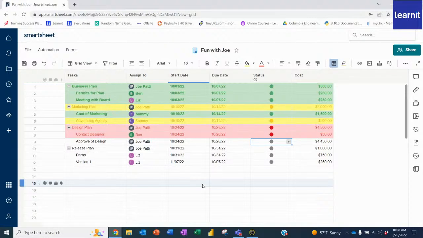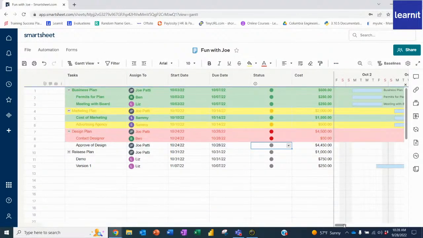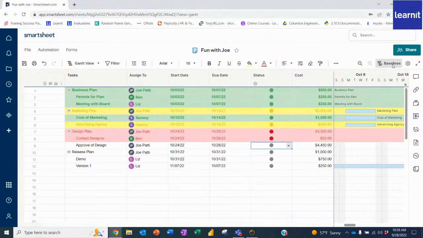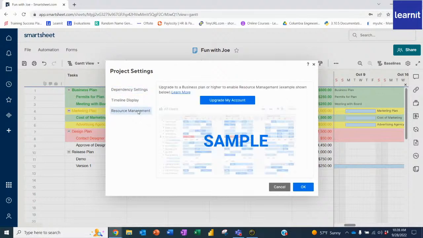And one of the other things before I leave you here today that I want to share with you is the ability now to pull this into a report or a dashboard. You do have that ability. Not only that, but this is just one view of the many that we have. We have grid view. We have a Gantt view that gives us a Gantt chart with this, which is really nice, where you could set baselines. You can start to also add resource management, so add your resources. But do note that some of these, you do need to have a business account, so you would have to upgrade your account.